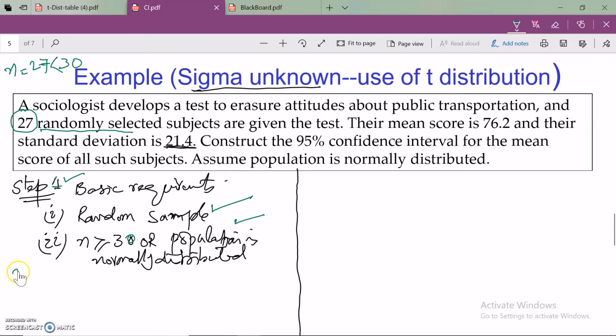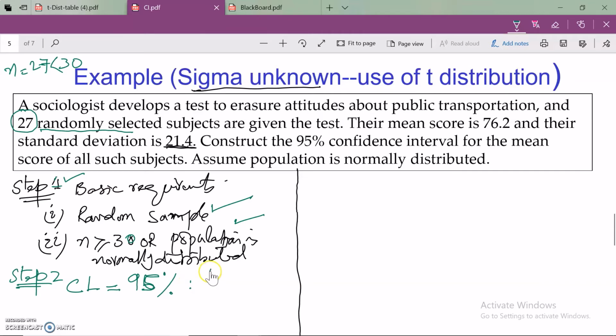Let's move to step number 2. What we do in step number 2: we decide the confidence level, and we find the T critical value. Let's understand what the confidence level is here. Our confidence level is 95%. Let me write 95%, clear? And now our job is to find the T critical value.